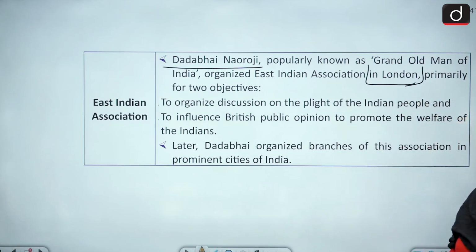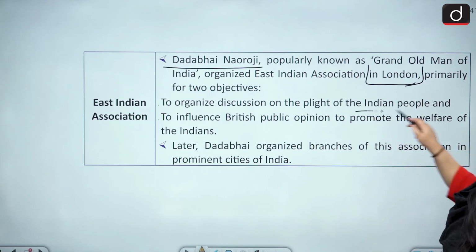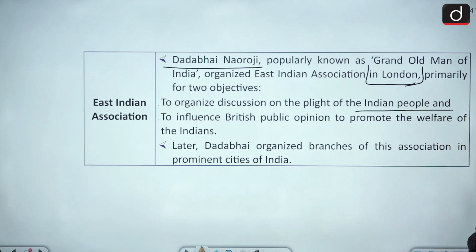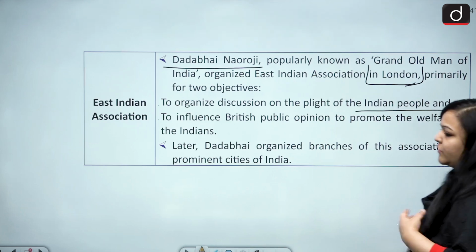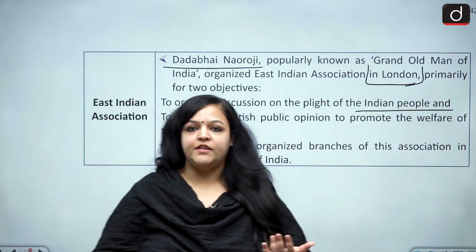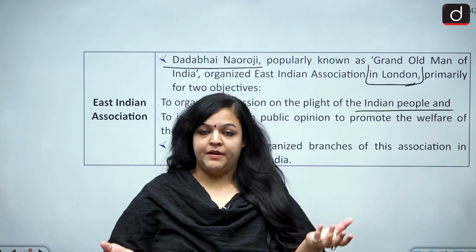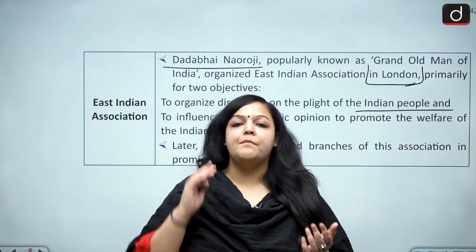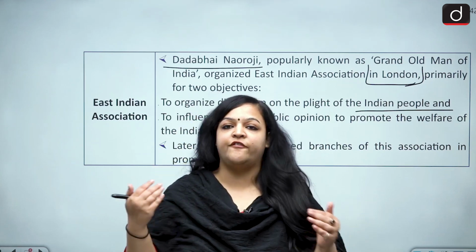So, what were the basic objectives here? The main objective was to discuss the plight of the Indian people, all right, and to influence British public opinion. So basically, what Dadabhai Naoroji wanted was for the British public to know about what the Indians were facing.